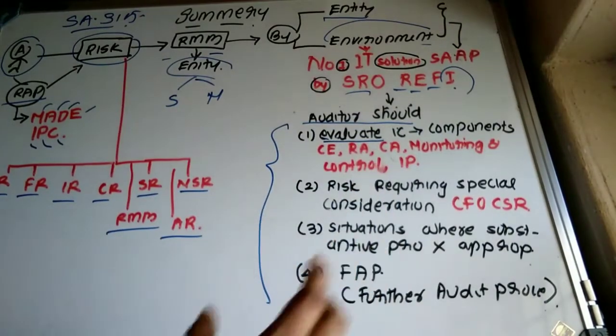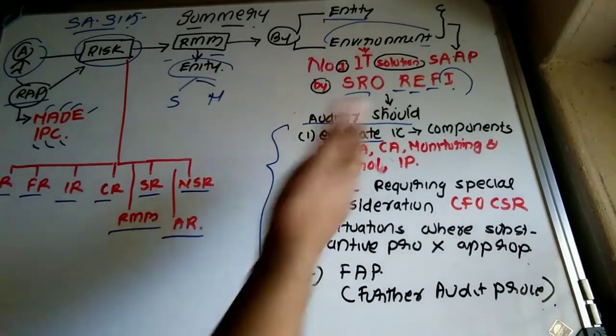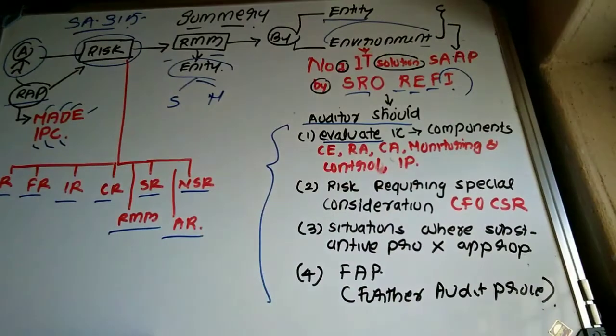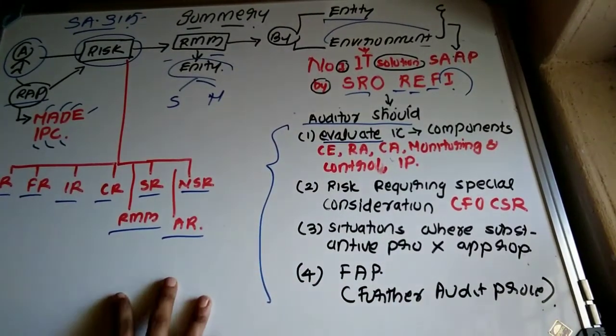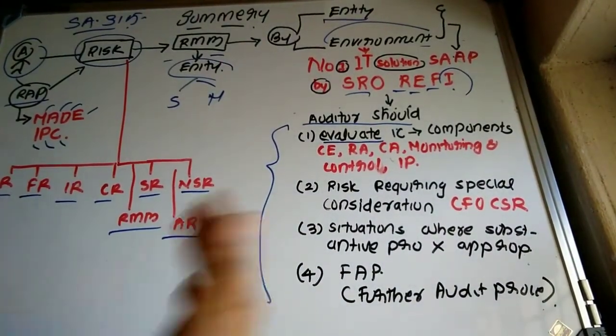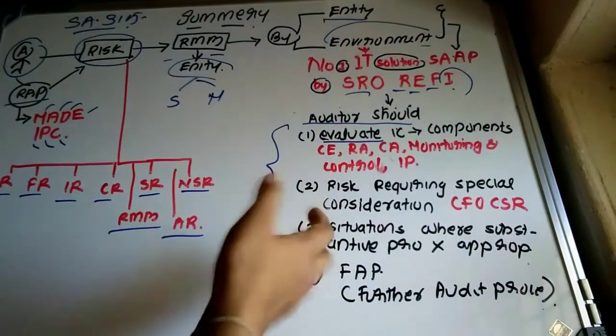So internal control system means what? Or what are the components of the internal control system? Control environment, risk assessment procedure, control activities, monitoring and control, information processing. Control environment, we have already discussed all these matters, right? Then control environment mainly includes what? The organizational environment, honesty, ethical values, whether they are communicating with respect to that, and TCWG, their powers, whether they are independent, how their level of interaction is, whether they are involved in the matters, whether they have adequate powers to supervise,